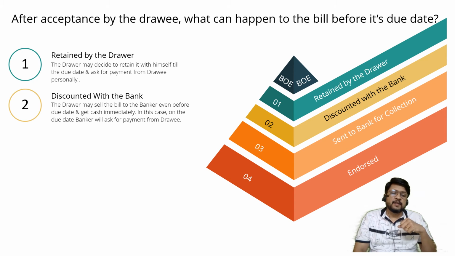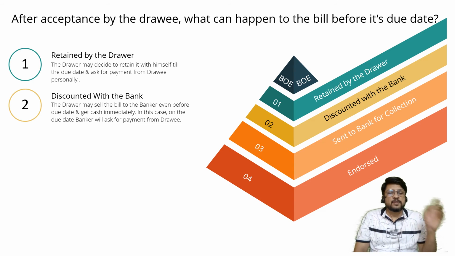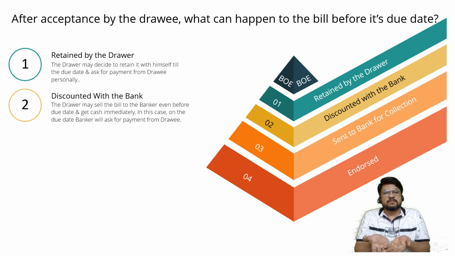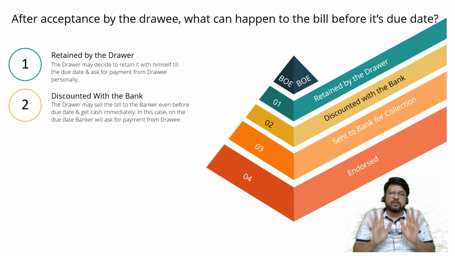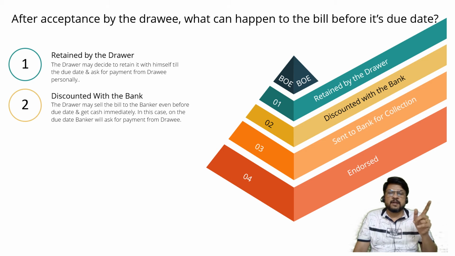Drawer is in difficulty now. Drawee has refused to pay. Drawer cannot take any legal action because the drawer himself has drawn the bill 4 months after date. Pay me or my order a sum of rupees so and so. So drawer himself has given the instruction first. Now he wants to withdraw the instruction. Drawee will say, sorry, I am not going to change the instruction now. I will honor the instruction, but only after 5 months. 1 month is already over, 4 months are pending. Wait for 4 months. Once the 4 months period is over, thereafter I will be paying the bill.